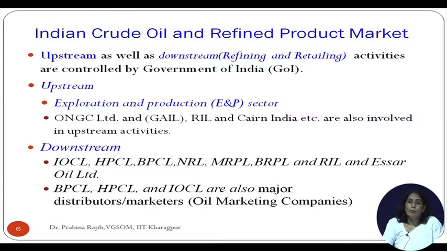However, the price at which these companies produce the crude oil or the refined products is also heavily controlled by the government. So that has restricted the impact of price volatility on many of these companies.